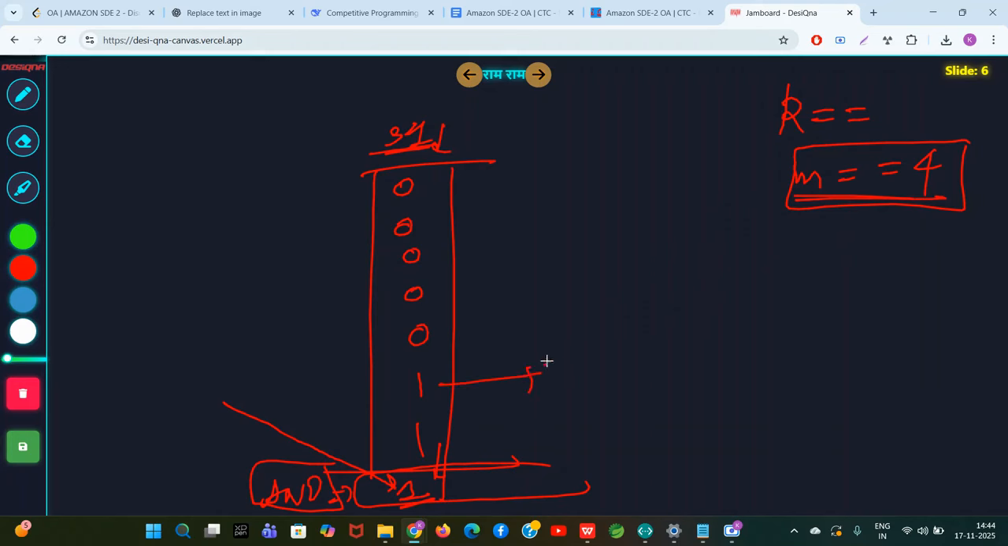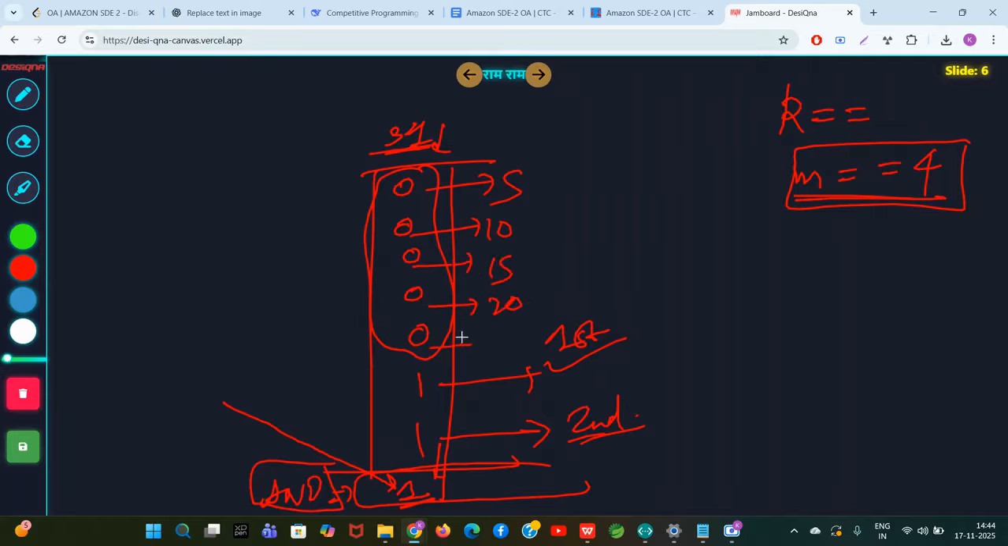You will select this one, first value done. This is the second value. Now from where will you select the other two values? There are so many options. Which two zeros will you select to convert them to 1? Let's say the cost of this is 5, this is 10, this is 15, this is 20, this is 28.